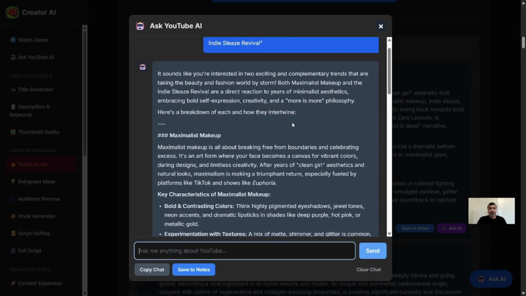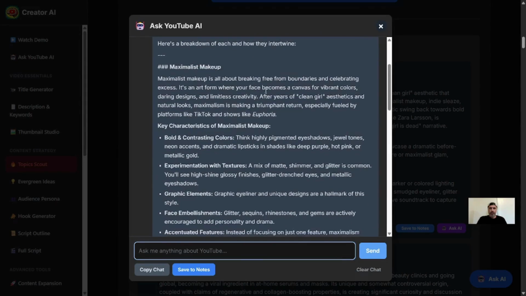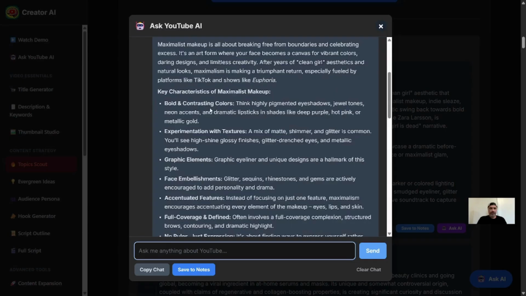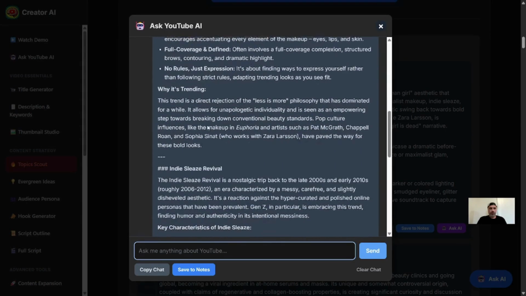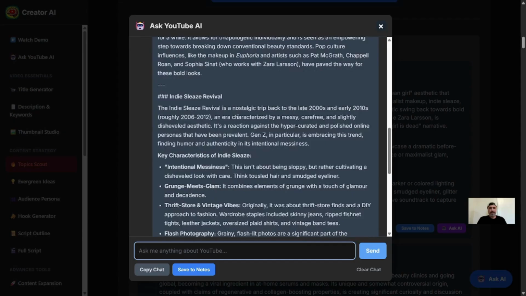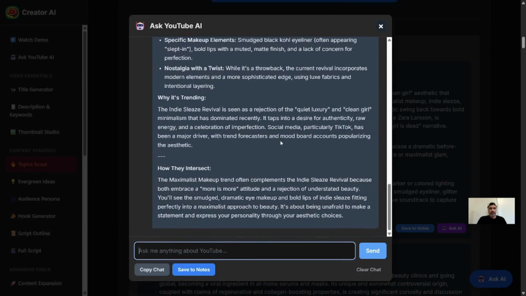It gives us: maximalist makeup is all about breaking free from boundaries, celebrating excess, and key characteristics of maximalist makeup. So this gives us all the trends of why it's trending. Then it gives us the indie sleaze revival. So this is going to give us everything we need to know about this particular topic.